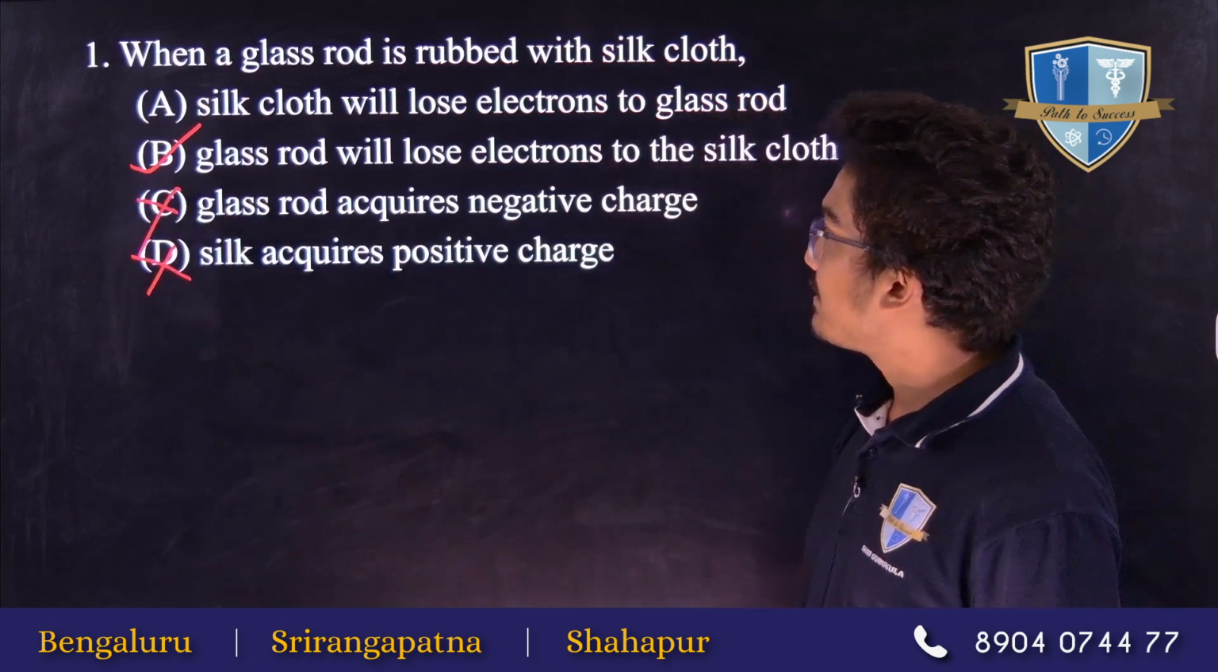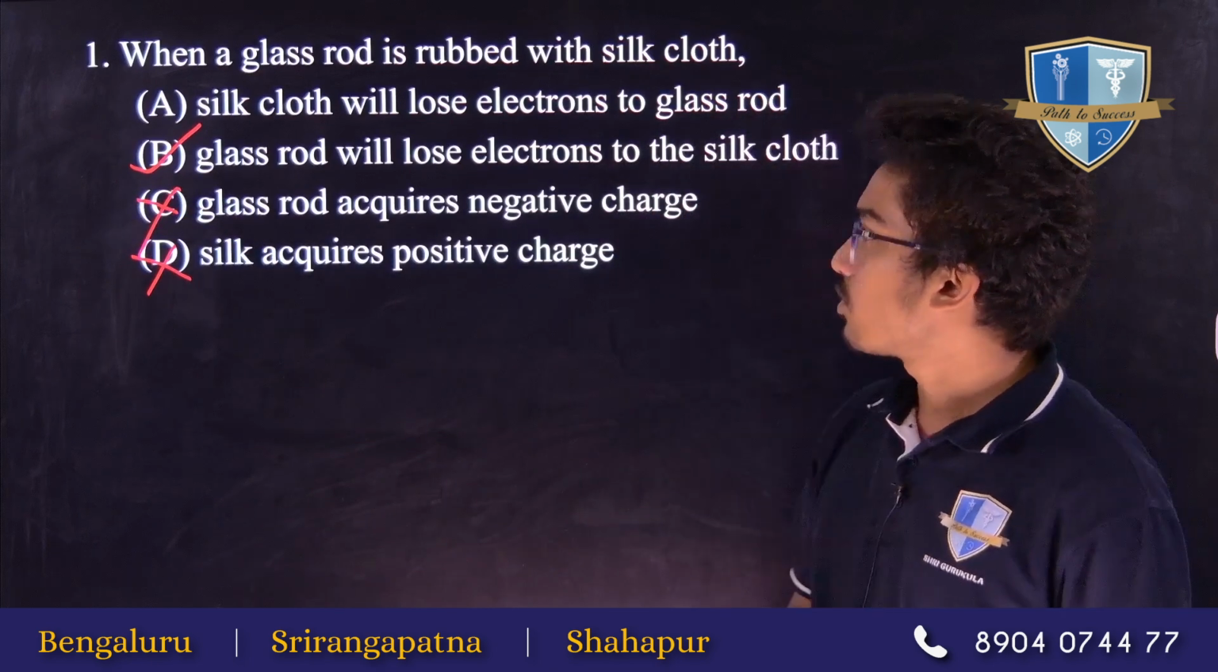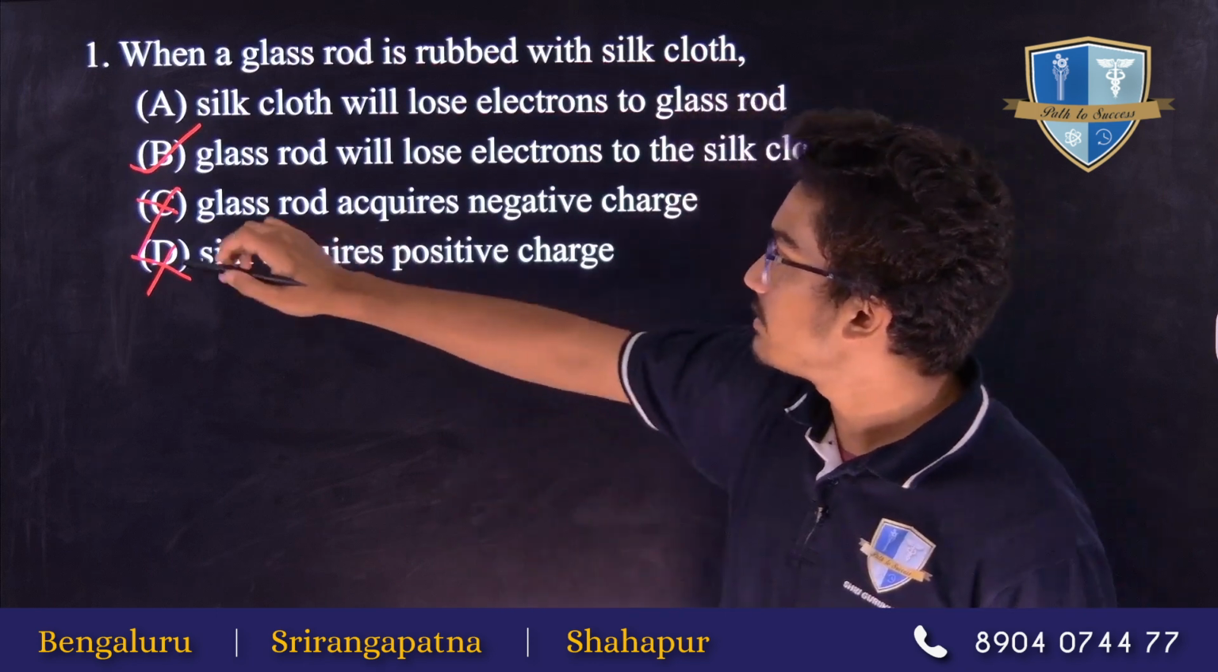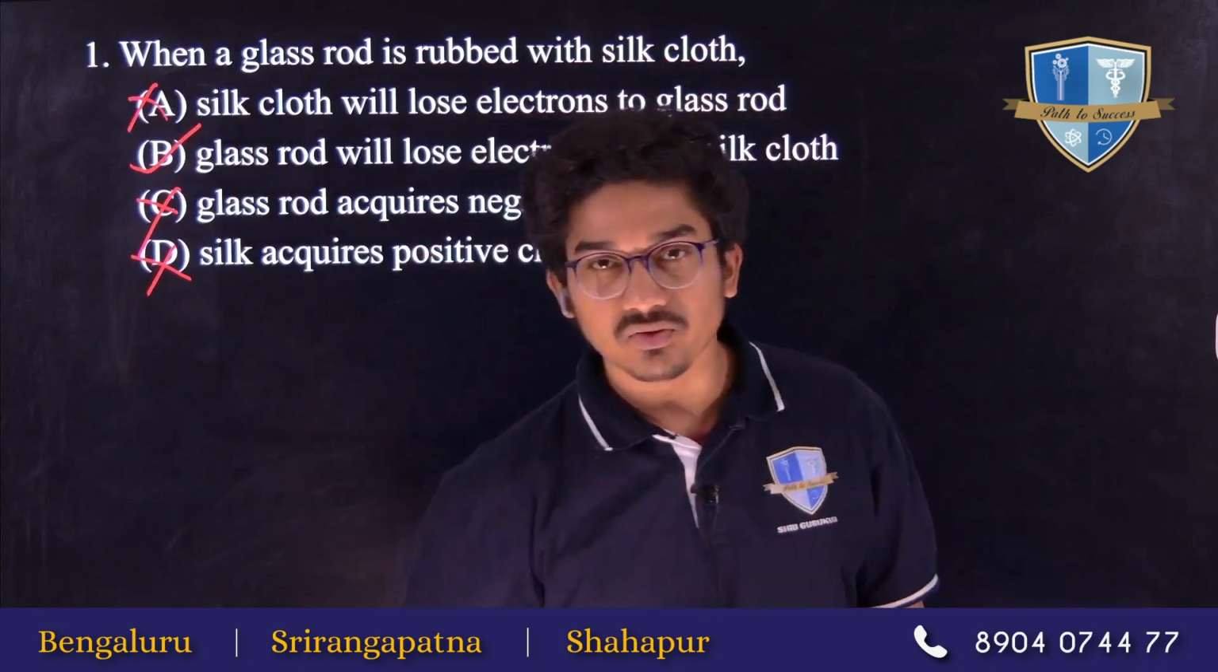Option A is silk cloth will lose electron to the glass rod. No, it's incorrect. The other way around is correct. So the correct option is option B.